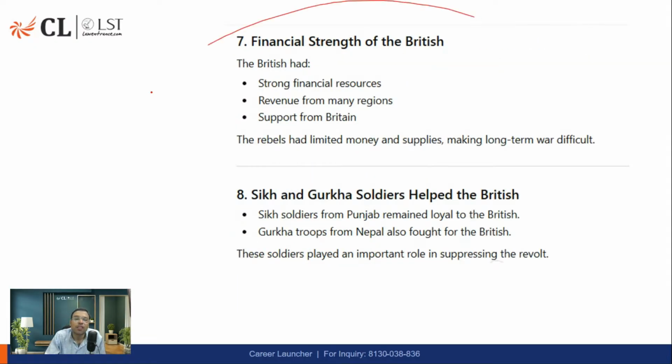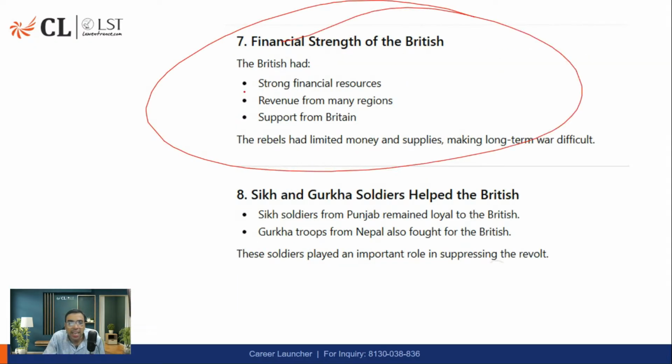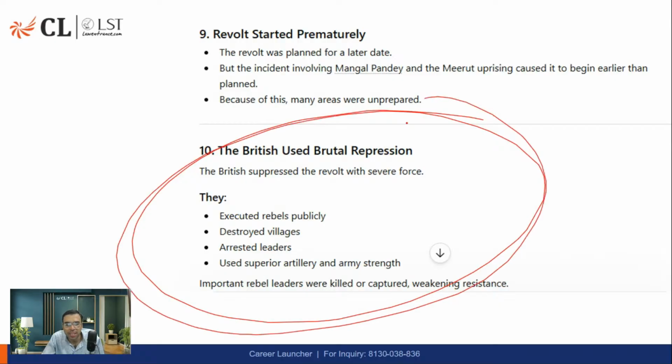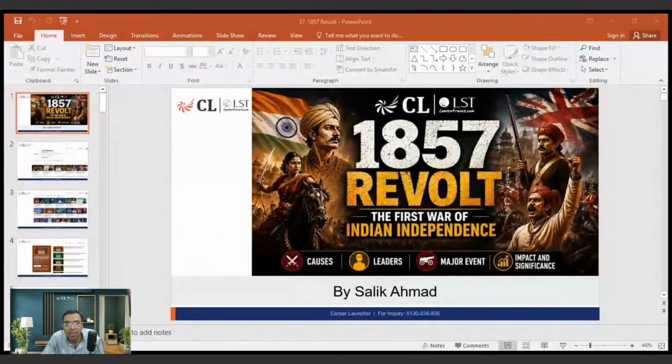Then financially of course British were very much powerful. They had actually collected a lot of revenue. They had support from Britain. Financially very powerful. So, जब financially powerful होंगे तो they can do anything. Finances is very important, है ना. And there are actually some of the soldiers, not all the soldiers revolted against British, है ना. So ये भी था. So these things were actually there. So British used brutal repression, and that's why 1857 revolt was suppressed.